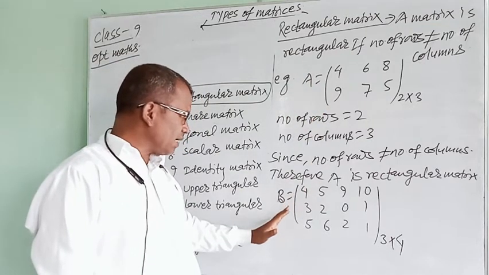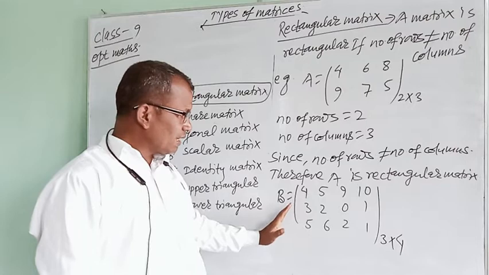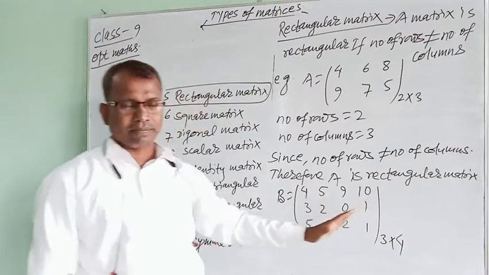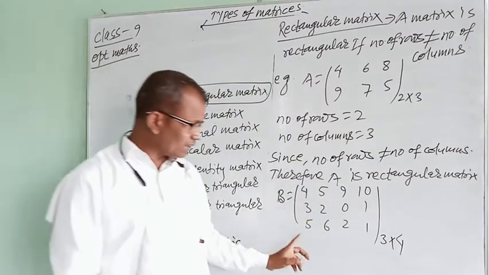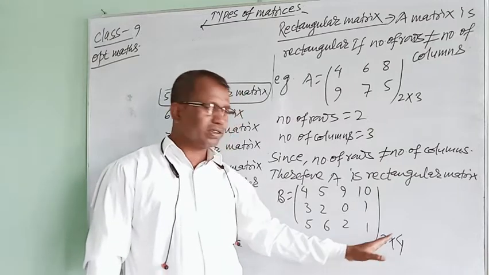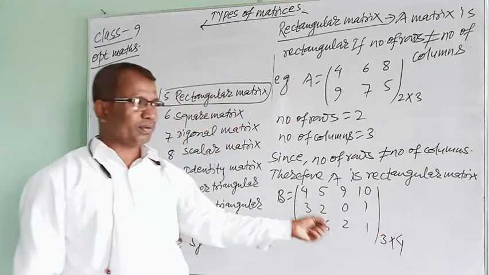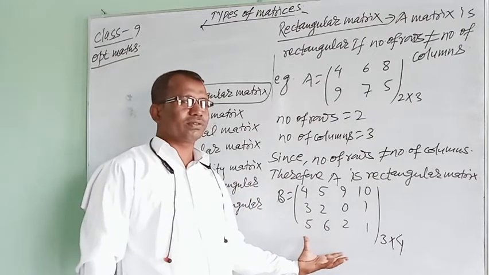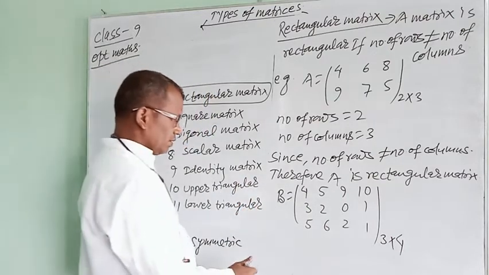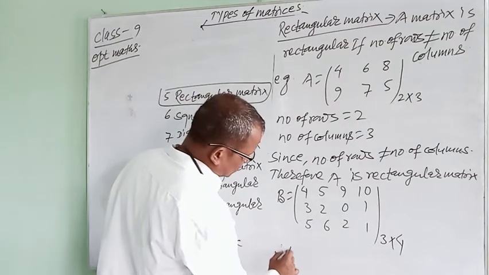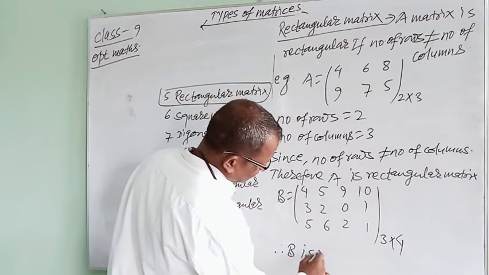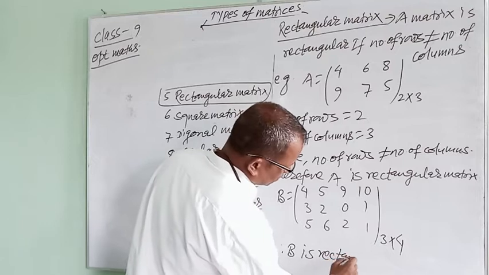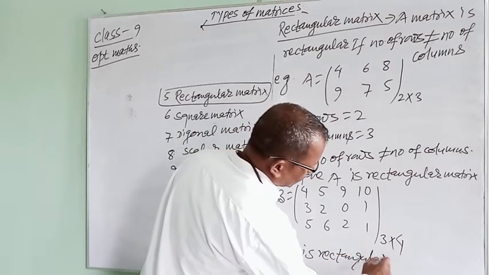In the same manner, we can say that B is a rectangular matrix, because in this matrix B the number of rows is not equal to the number of columns. Therefore B is also a rectangular matrix.